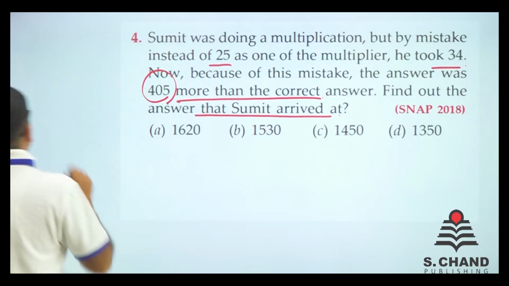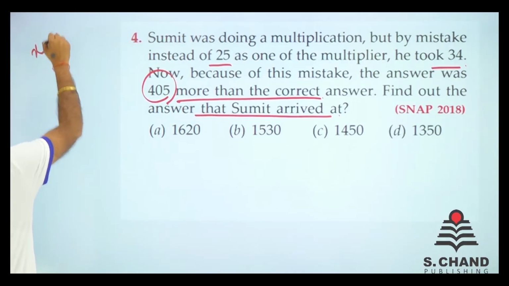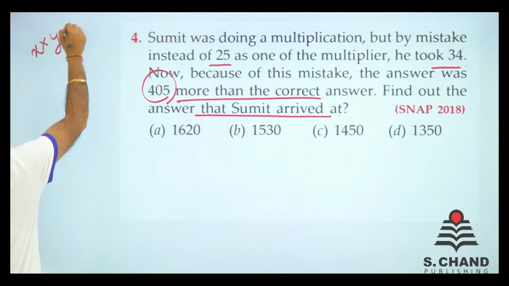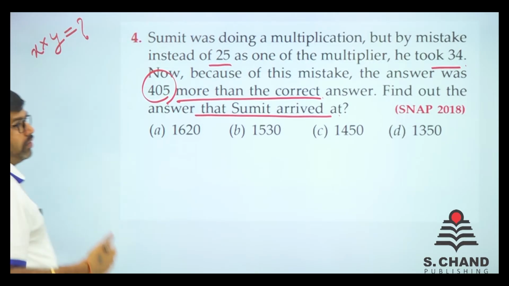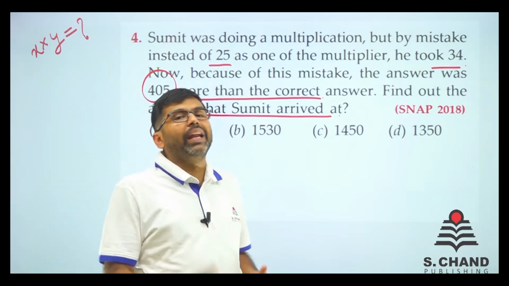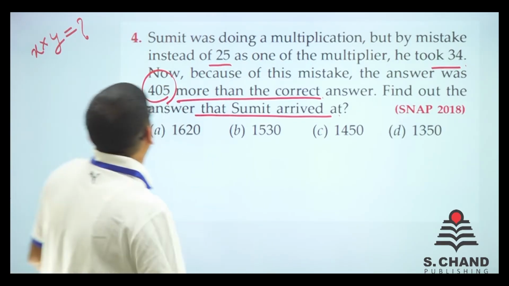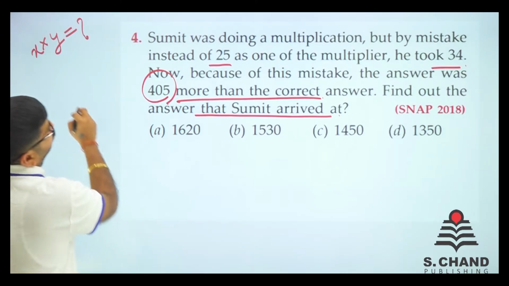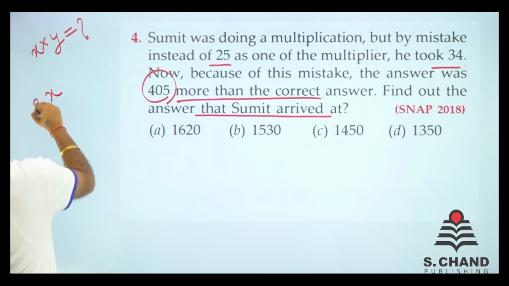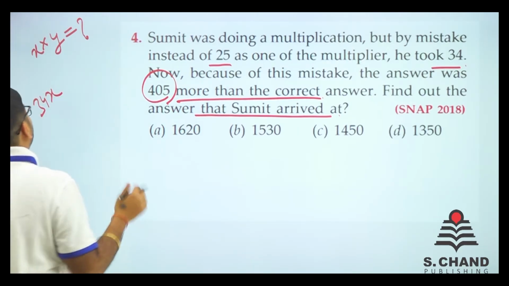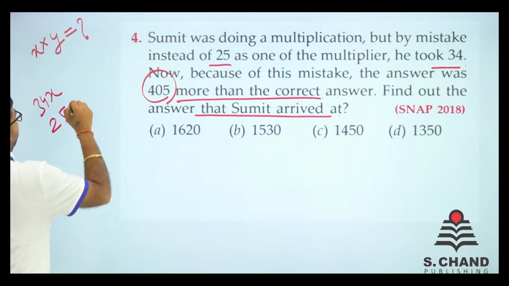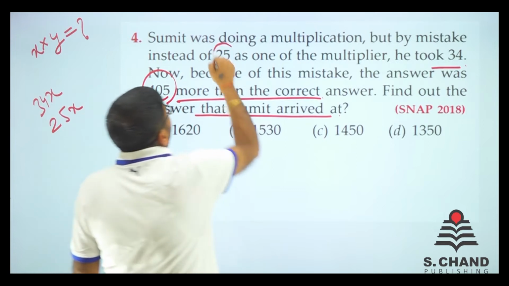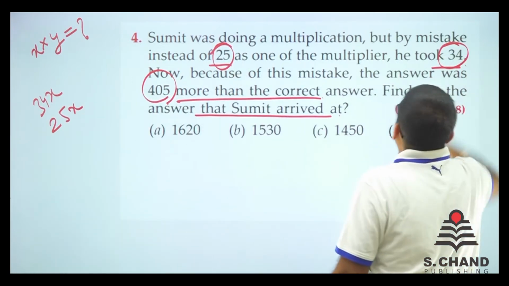There was a multiplication, so there was some x and some y. When you multiply that, you get an answer, right? Instead of doing that, he mistakenly used some other number. So one multiplication was 34 into x. I am considering y as 34 and the other was 25x, because instead of 25 he took 34.